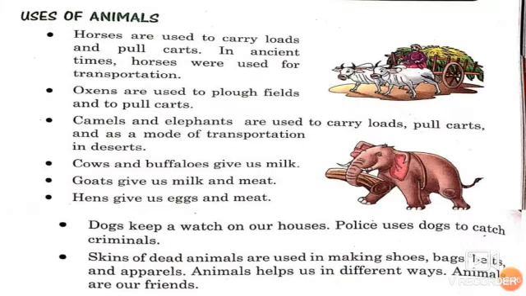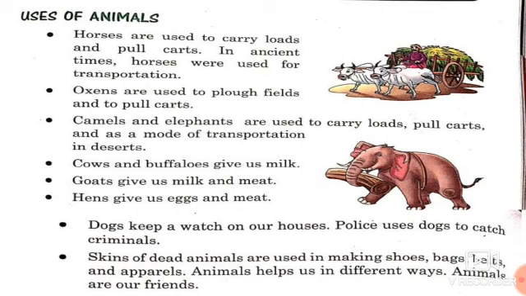Children, now we will discuss the uses of animals. Oxen are used to plow fields and to pull carts. Horses are used to carry loads and pull carts. In ancient times, horses were used for transportation. Camels and elephants are used to carry loads, pull carts, and as a mode of transportation. Cows and buffaloes give us milk, goats give us milk and meat.